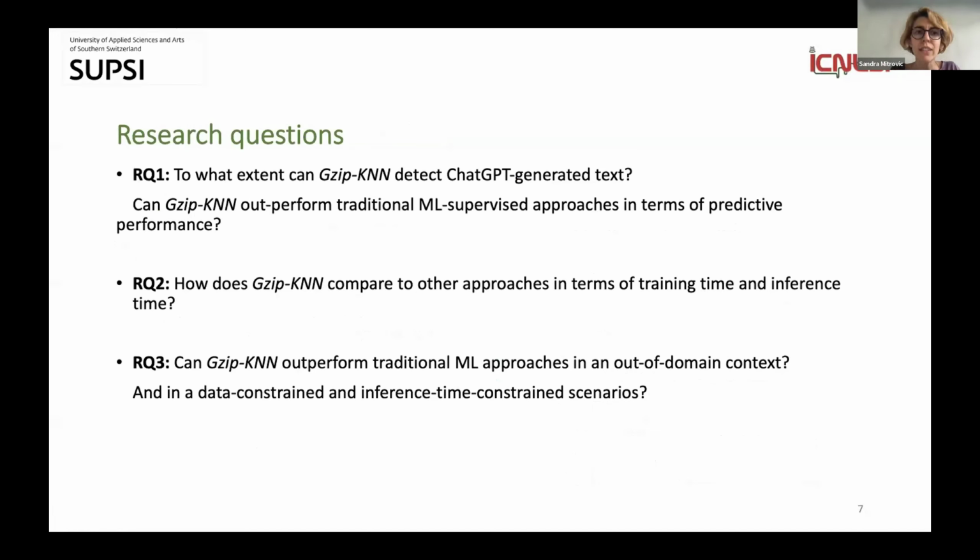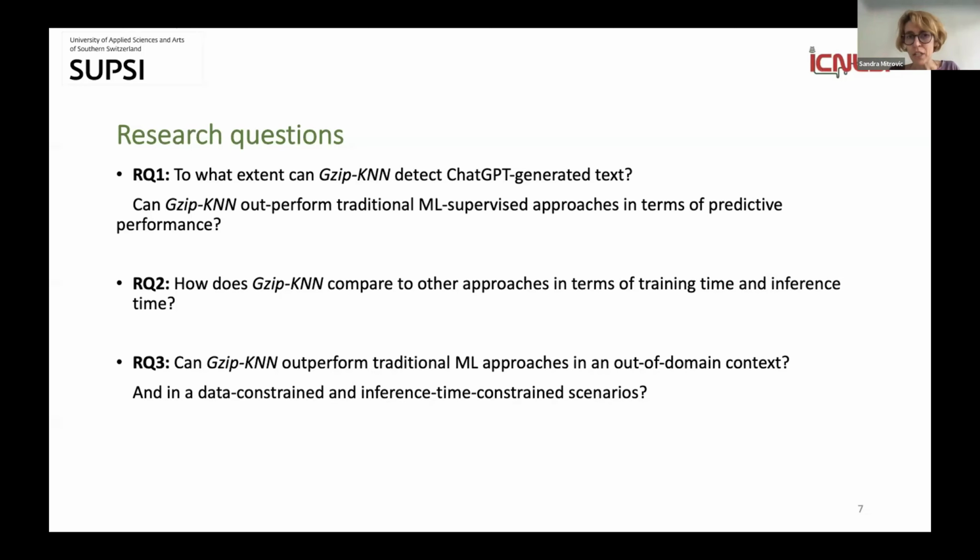Nevertheless, we were asking ourselves, can we actually use this method? And in that regard, we defined several research questions. So the first research question is, to what extent can this method actually detect AI-generated text? We used ChatGPT in this case because ChatGPT made this world of LLMs more publicly exposed, and also a lot of studies are actually focusing on detecting ChatGPT-generated text.